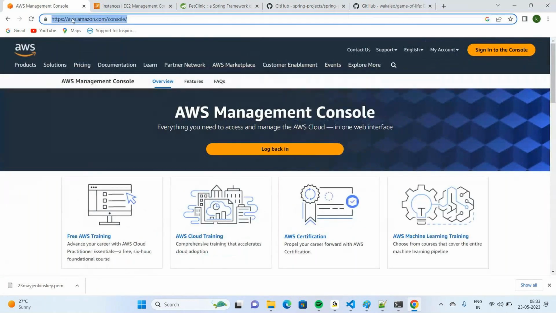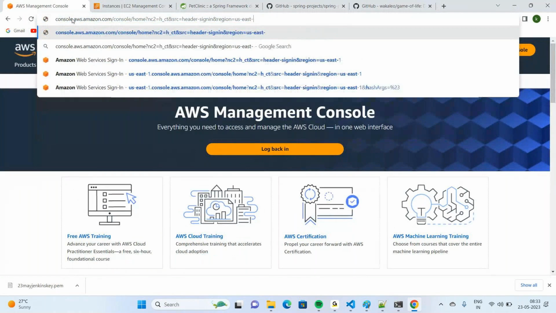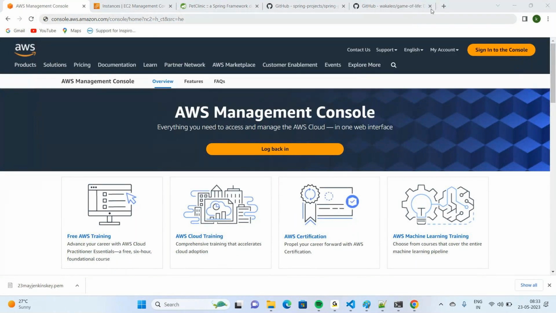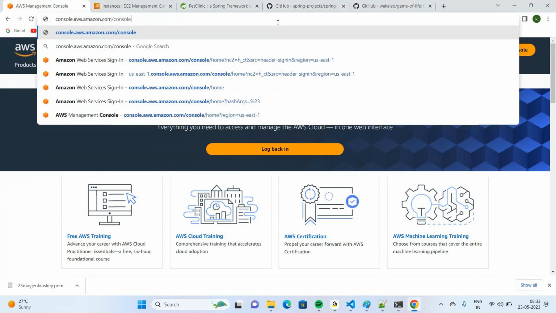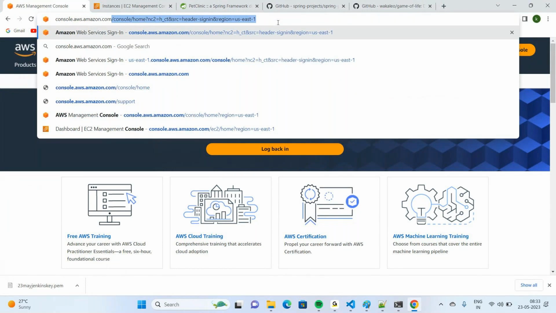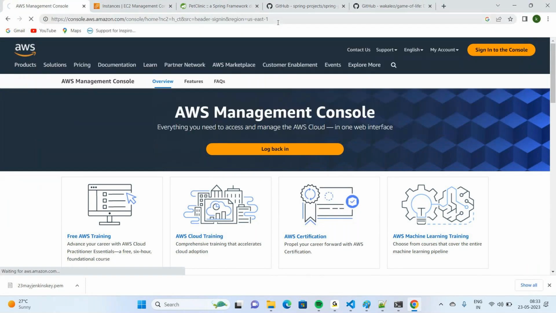Here, this is the actual link, console.aws.amazon.com. Just click on this link, and you will see an option called create a new AWS account.